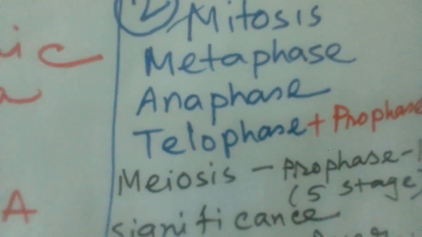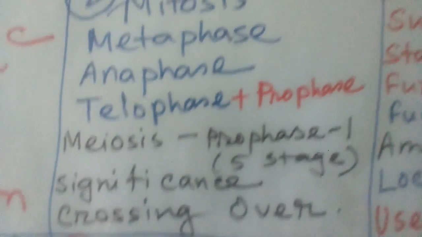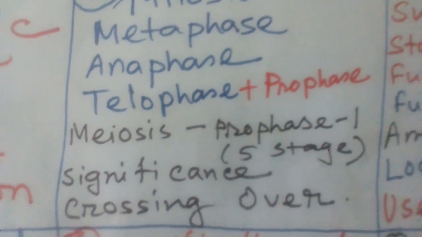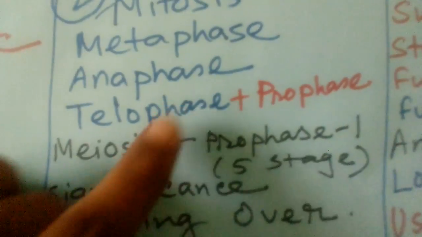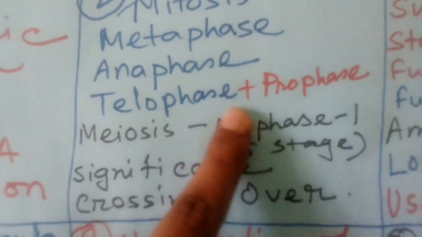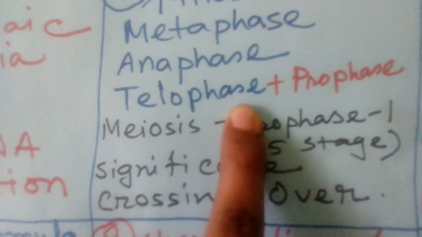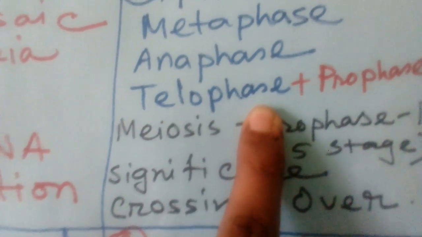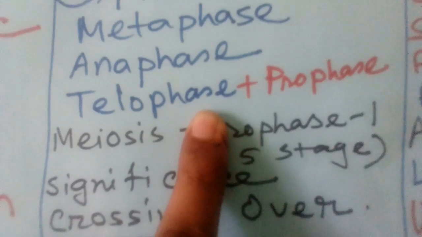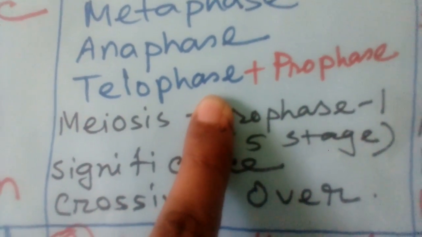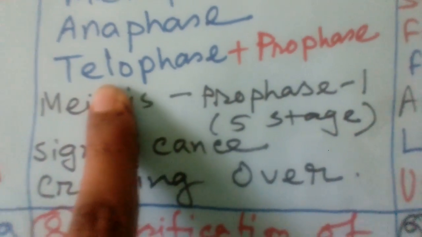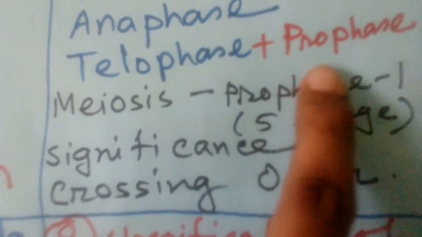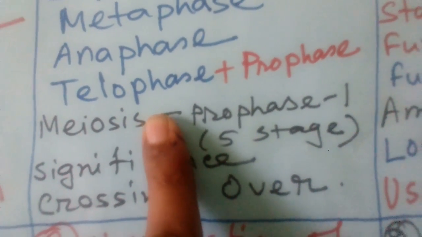Then chapter 2, you already looked at the topics. I did not mention it, but here I mentioned two, telophase and prophase. Sometimes we find one question that telophase and prophase are fully opposite stages. The incident that happens in telophase is fully opposite of prophase, or prophase is fully opposite of telophase, such as the figure you see.